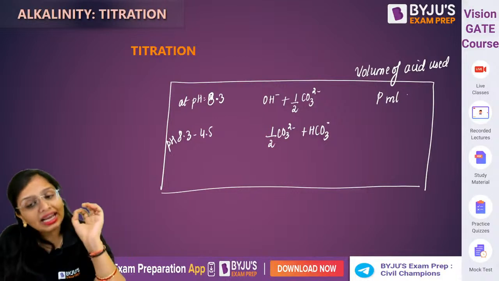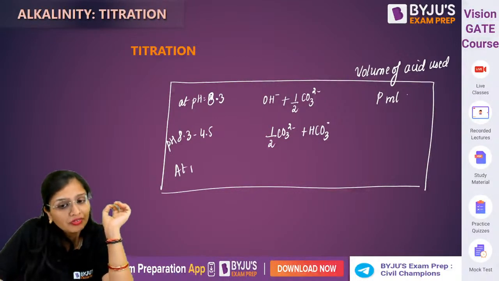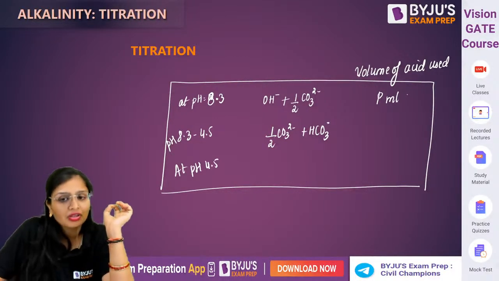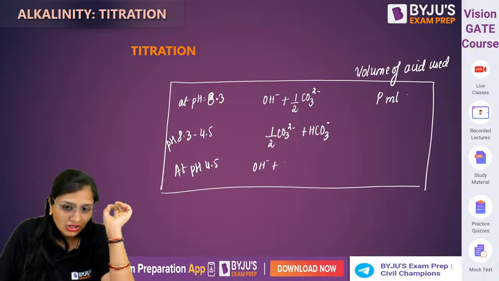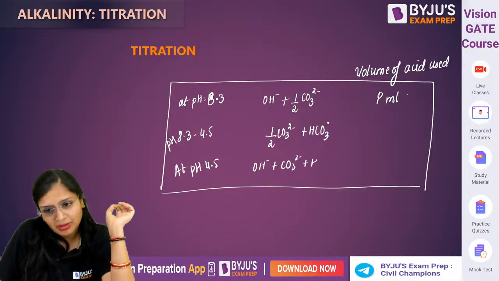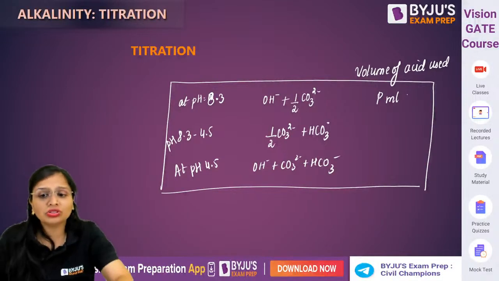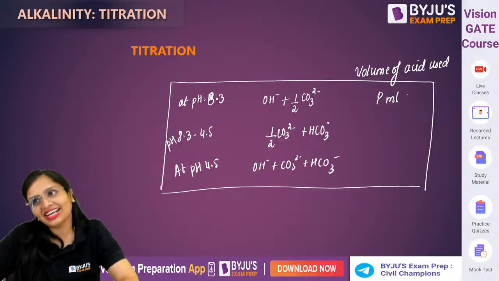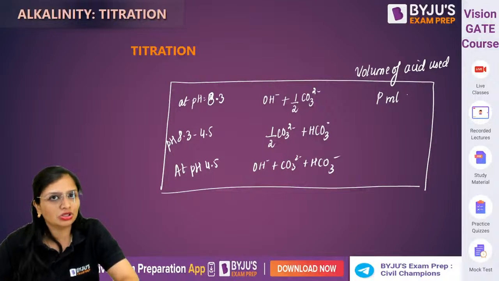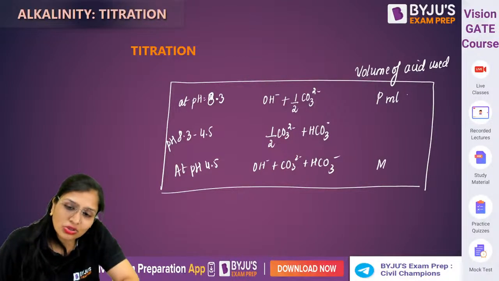From 8.3 to 4.5 pH, the remaining carbonate will be neutralized and the bicarbonate. And at pH 4.5, caustic, carbonate, bicarbonate, all will be neutralized. So the total acid used, the acid is the same only. You are designating it as P ml, M ml, but that is H2SO4 only. How much acid is used? M ml.